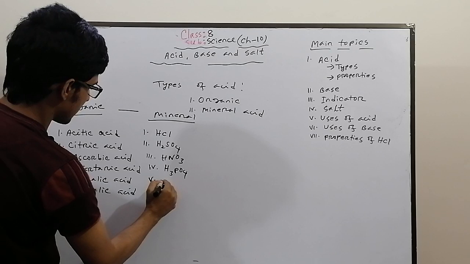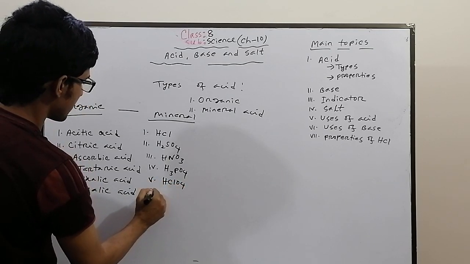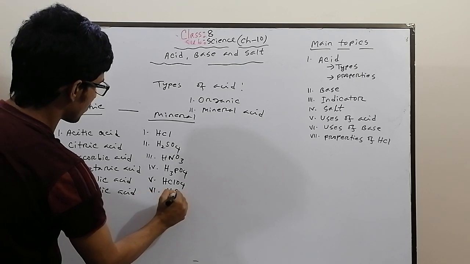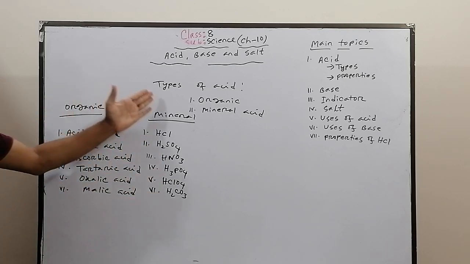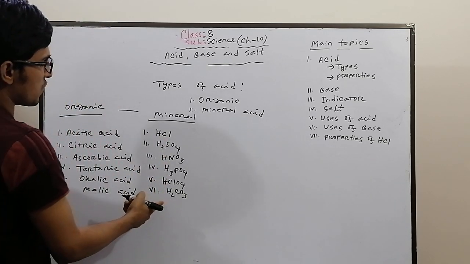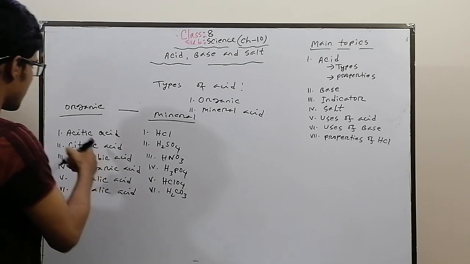Then HClO4, perchloric acid. Then H2CO3, carbonic acid. You have to memorize these 6 plus 6, total 12 acids. These are the mineral acids which are found in mines as minerals.